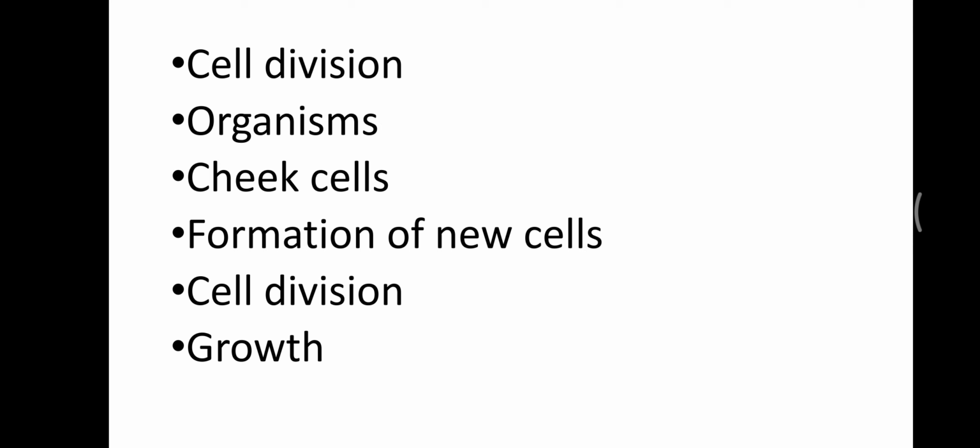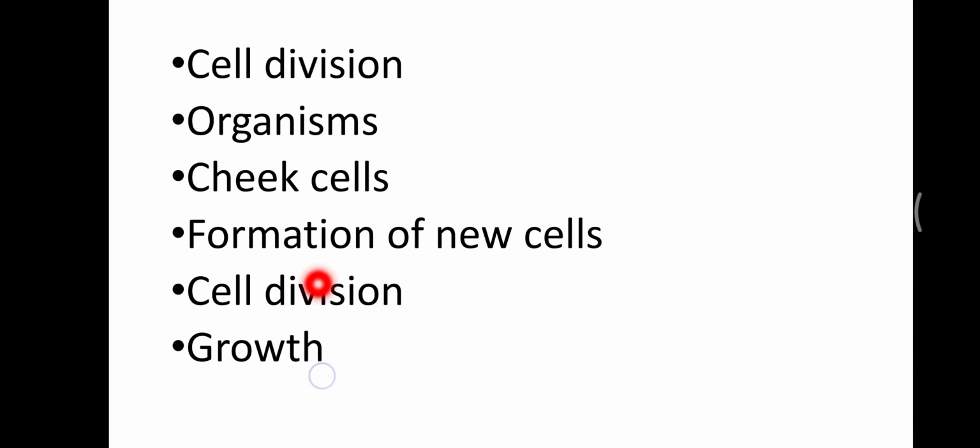Due to these damaged cells, we need new cells for the procedure of eating and drinking. So our cheek cells divide once every 24 hours, because many new cells are needed to replace cells that are damaged when we eat or drink.